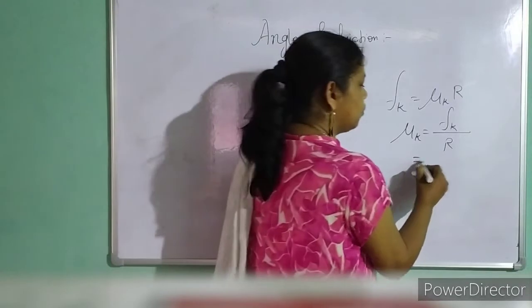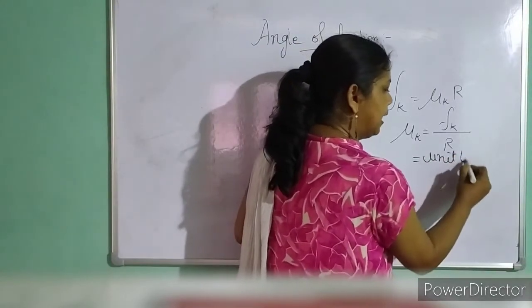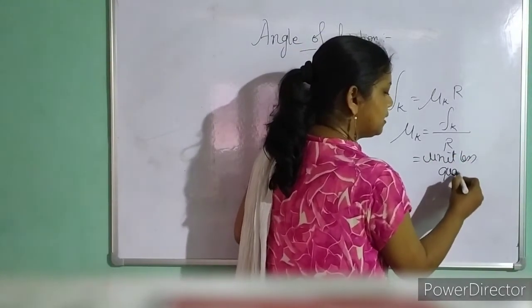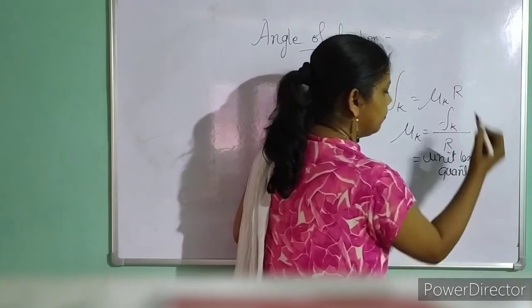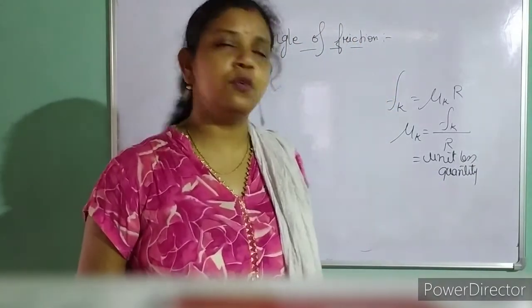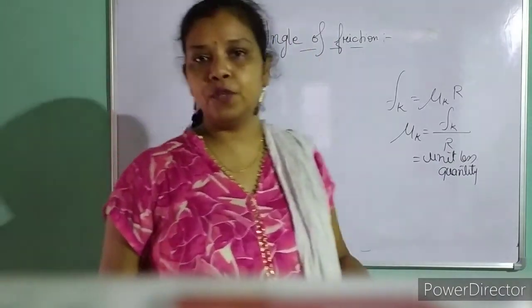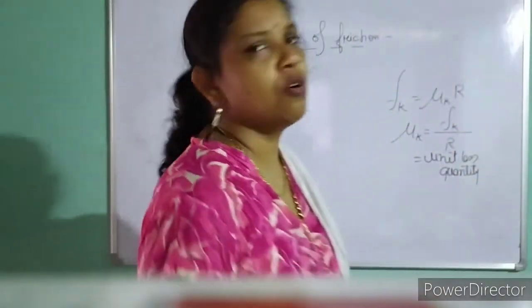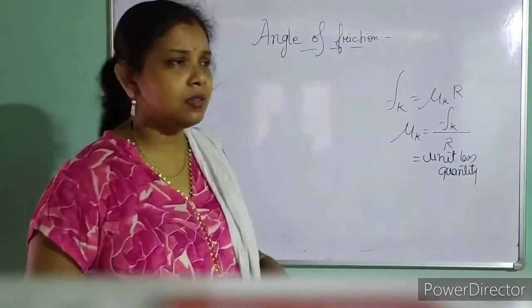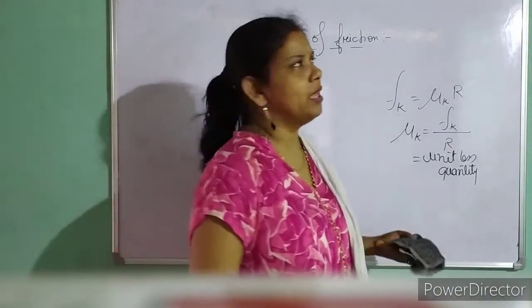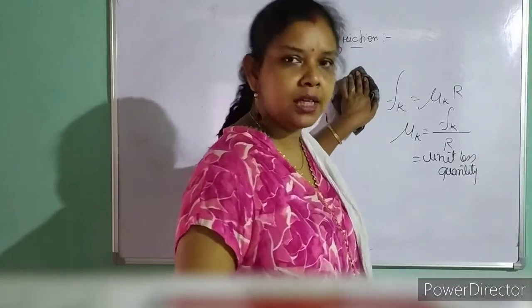So it is a unitless quantity. If I ask you for an example of a unitless and dimensionless quantity, you can give the coefficient of static friction or coefficient of kinetic friction, or directly write coefficient of friction, which is also correct.